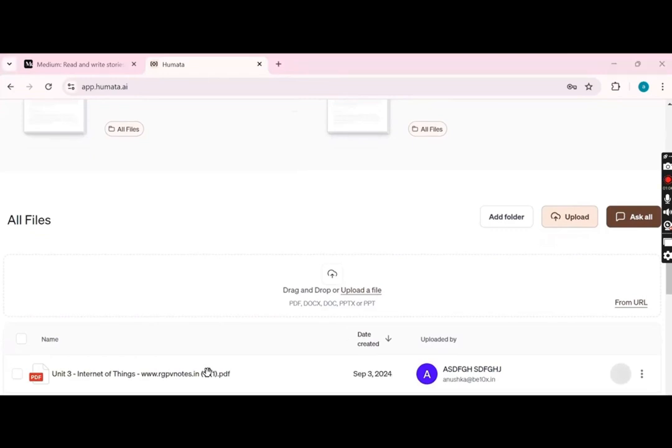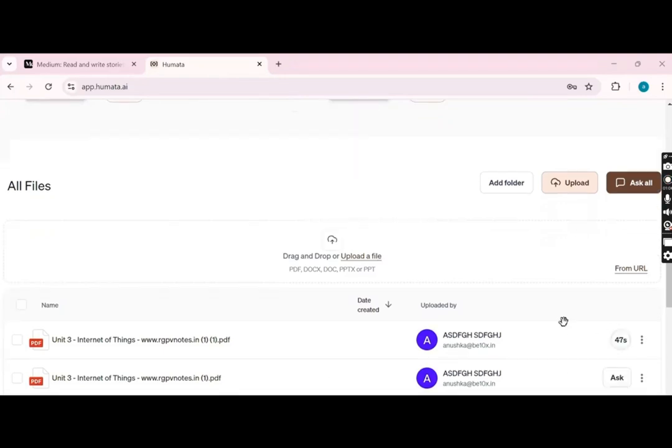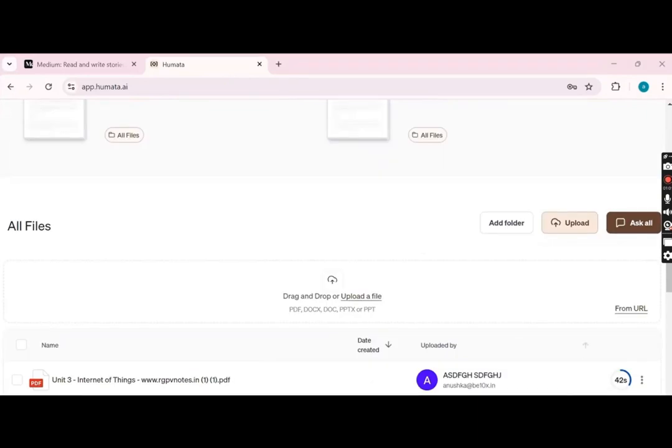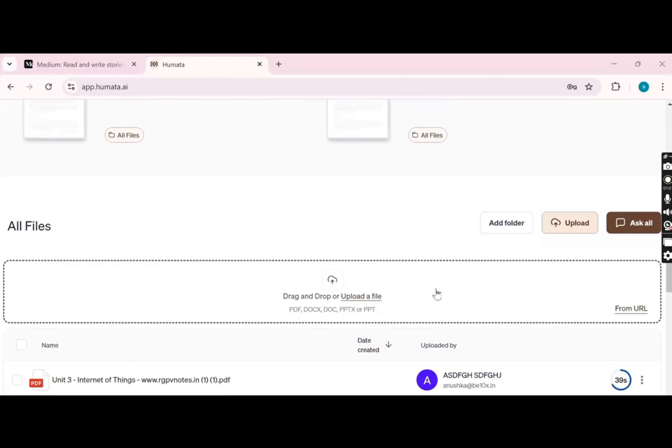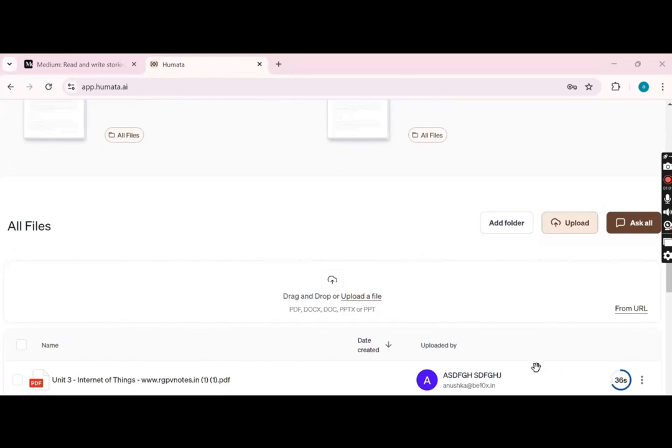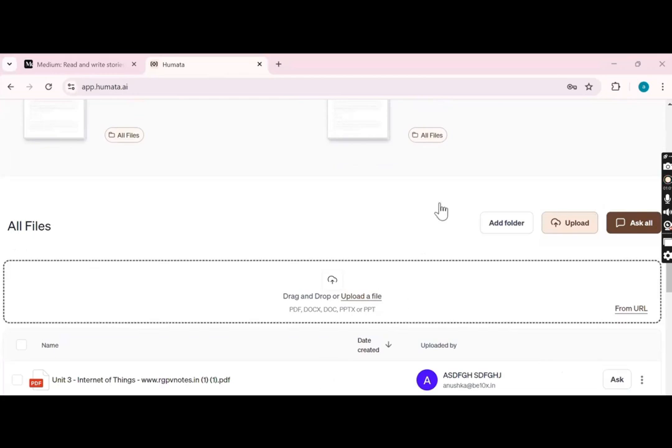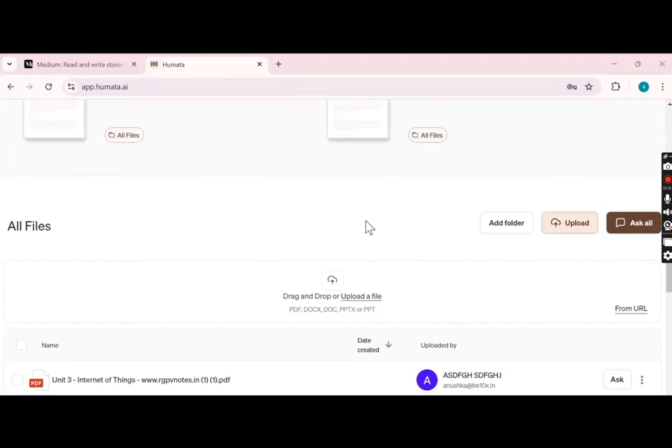This is the Internet of Things PDF, and it will take a little bit of time. It will take around 45 seconds to get uploaded, and then it will show you an option of ask. If you have doubts about security issues, you can go to the disclaimer of Humata.ai and read every security and privacy policy. Now, as you can see, we have got an option to ask. So I'll just click on ask.